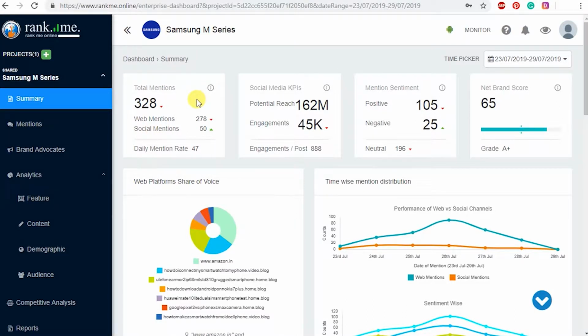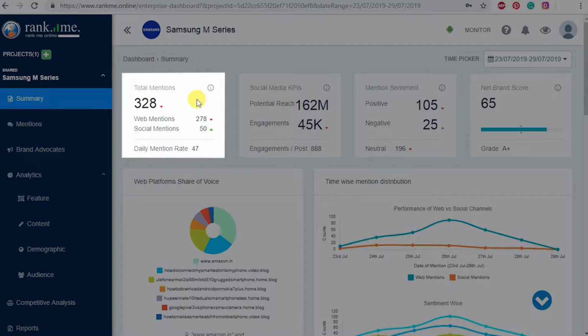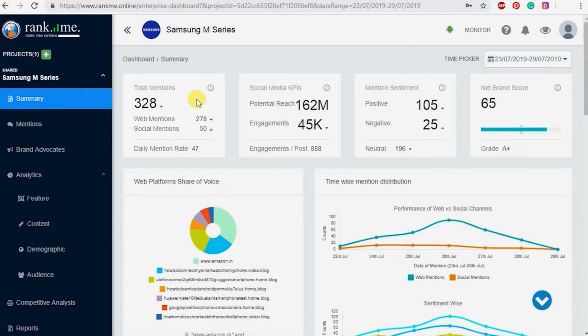phones over the internet. Here, the total number of online mentions is 328, which is divided into two categories: web mentions and social media mentions. The web mentions count include mentions from blogs, articles, news, etc., while the social mentions count indicates the mentions only on social media, that is 50 on social media platforms like Facebook, Twitter, Instagram and YouTube. The green arrow shows the percentage change in the specific category as compared to the previous time period.